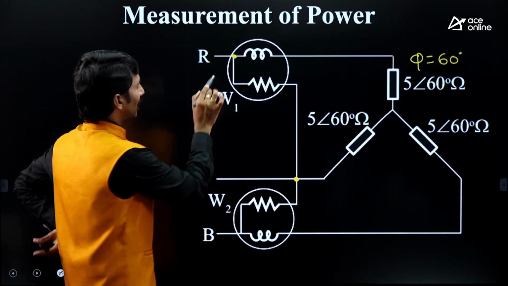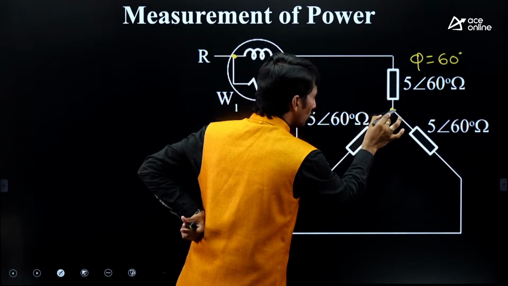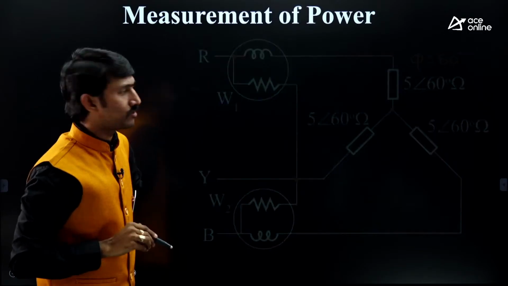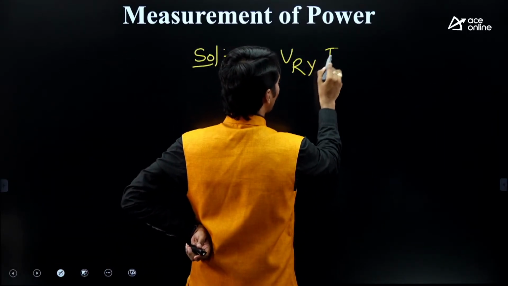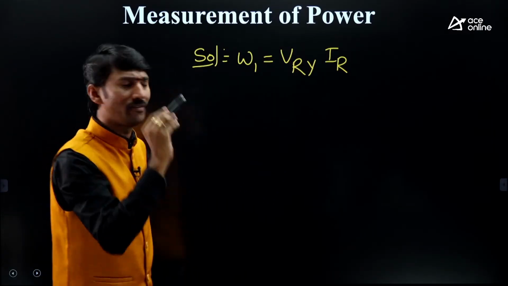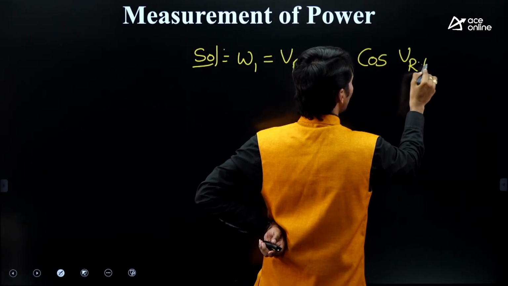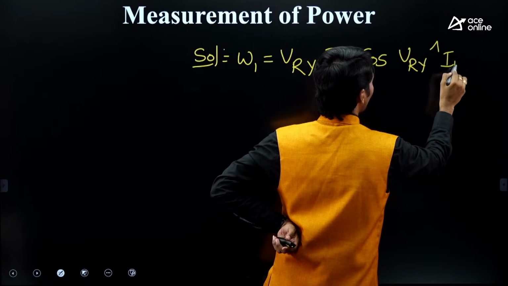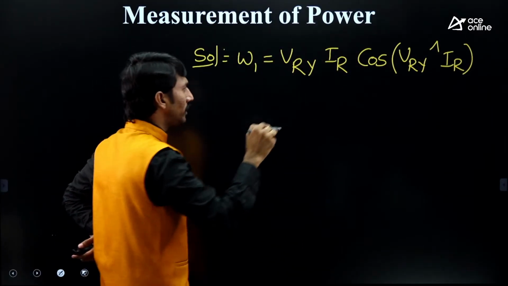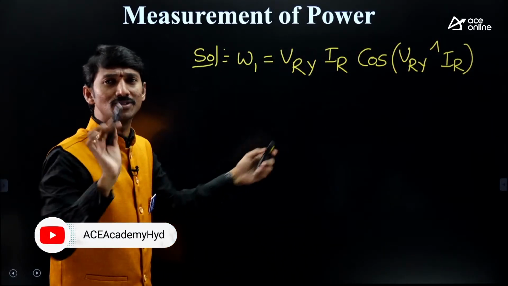Okay, now, what is the current through this entire thing? One phase to neutral point. So IR phase is there, no? Simply IR. So what is the current? IR. If you are observing these two, the thing is done: cos of the angle between those two. Therefore, cos of the angle between VRY and IR. Very simple. Our duty is to get the angle between these two. Once you get that angle, the thing is done.